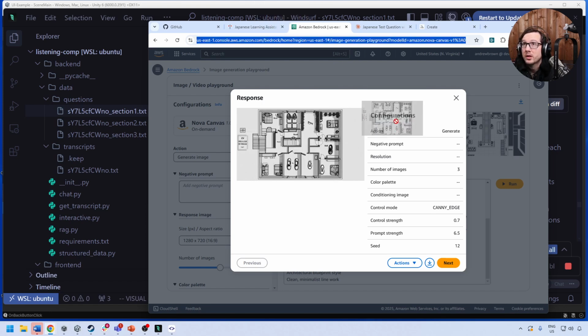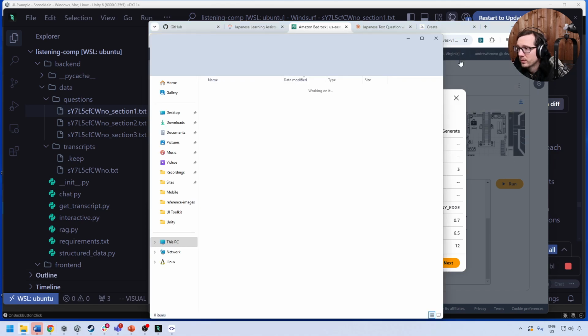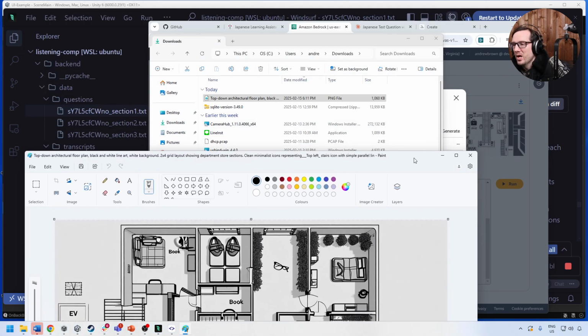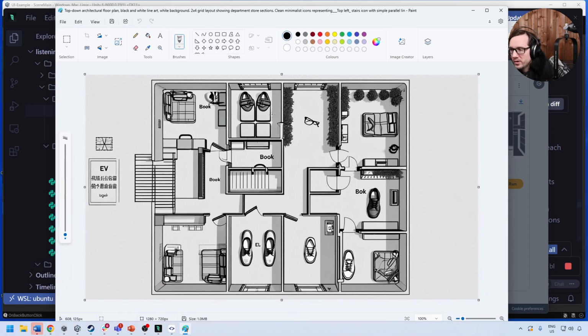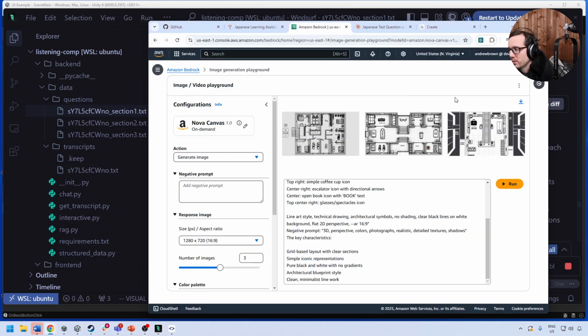So if I take this here, I want to make it larger. Can I make it larger? Download this here, and we open this up. So we look at this. I'm not sure why there's shoes everywhere. But we are getting an illustration. So this is where we run into some challenges. You can see that we have stairs over here. This is book. It's just all weird stuff. So that one's not going to work for us. Let's go to the next one.